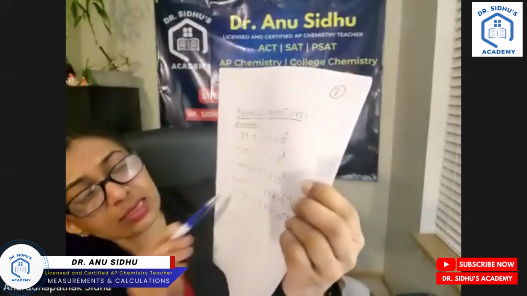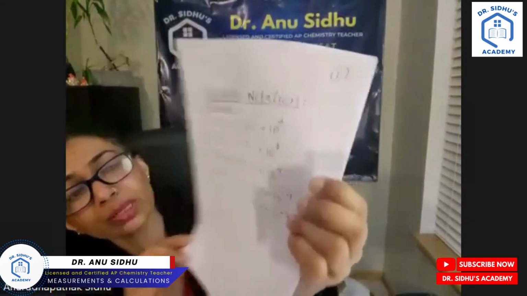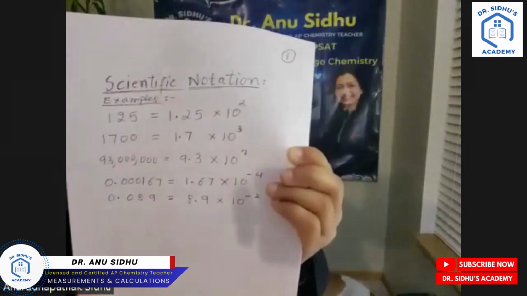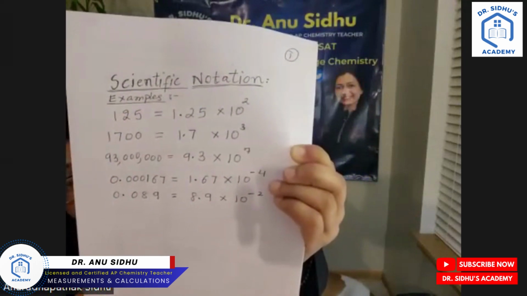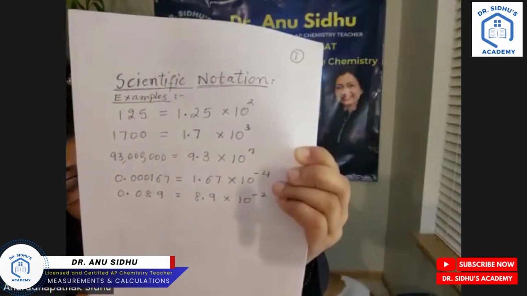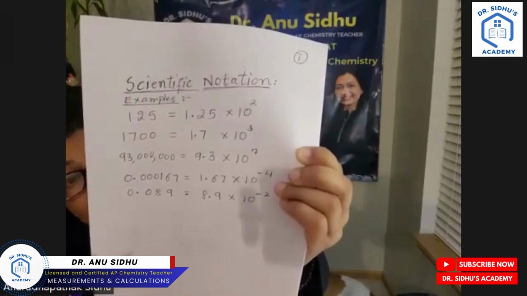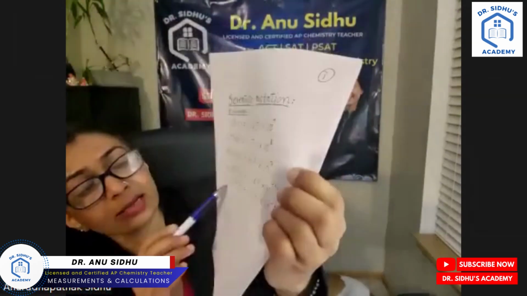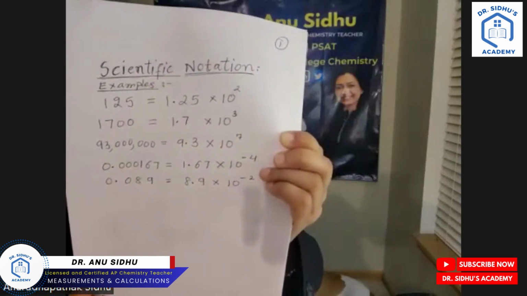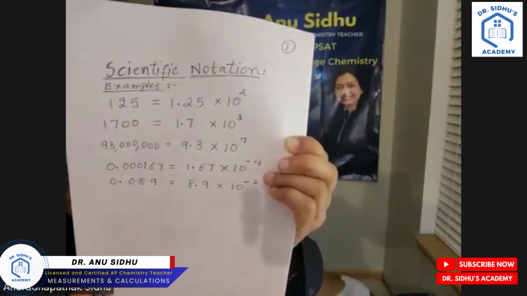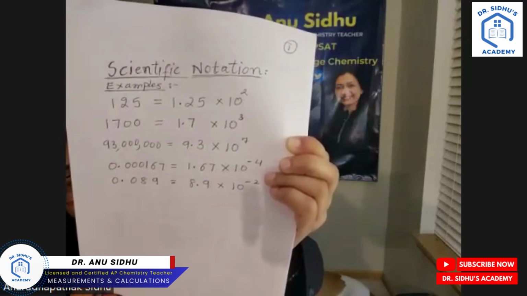The fourth example is 0.000167, which is 1.67 times 10 to the power of -4, a very small number. The last example is 0.089, whose scientific notation is 8.9 times 10 to the power of -2.